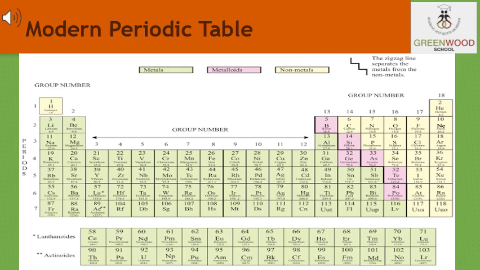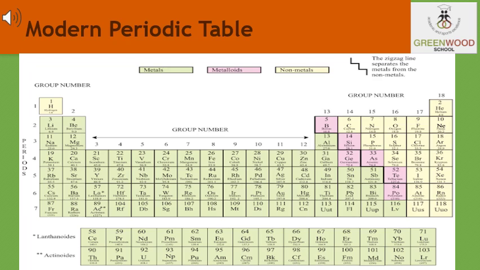However, elements like silicon, arsenic, etc., which lie along the border of the line, show the properties of both metals and non-metals. So these elements are known as the semi-metals or the metalloids.